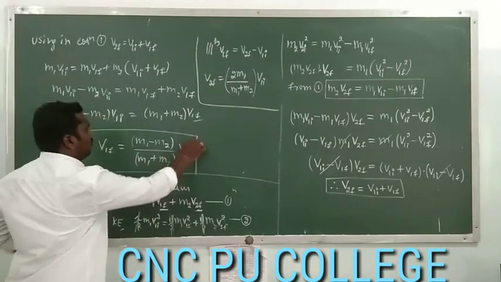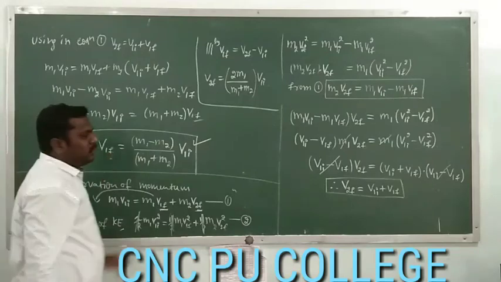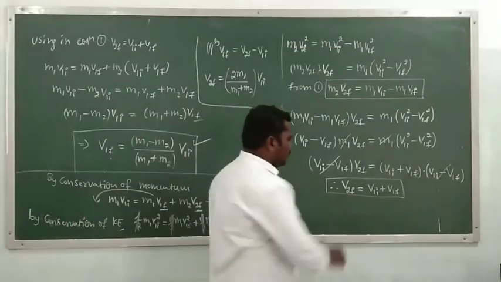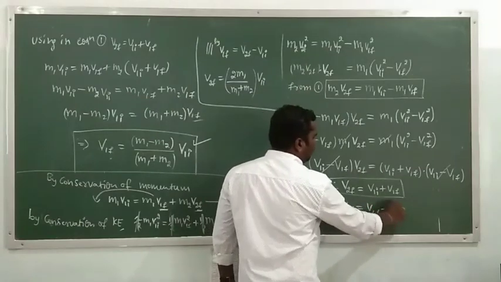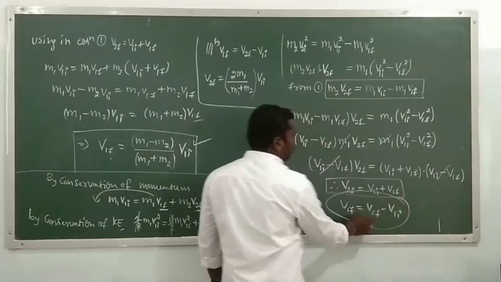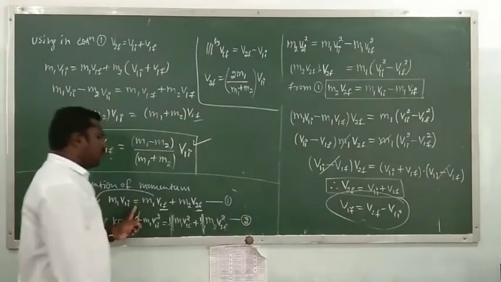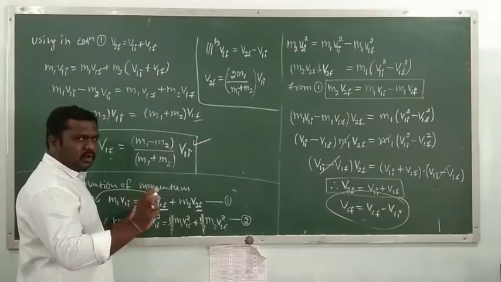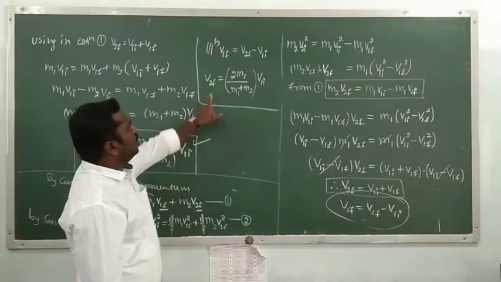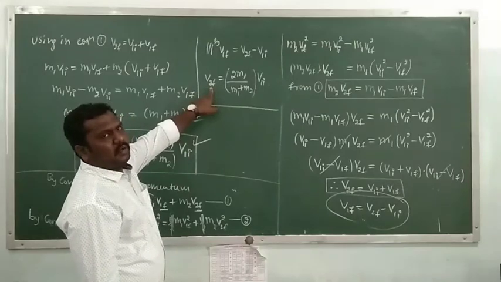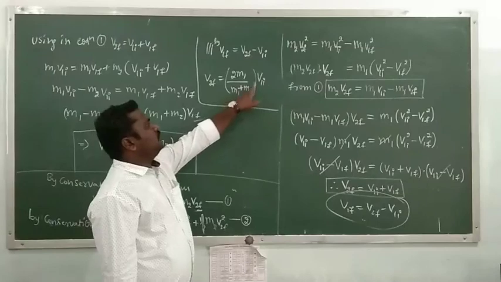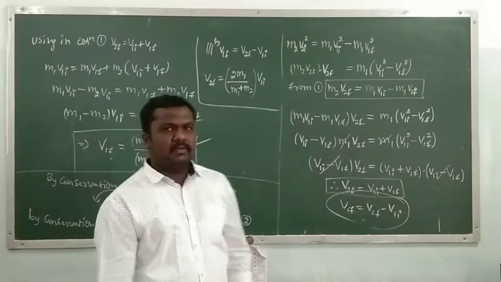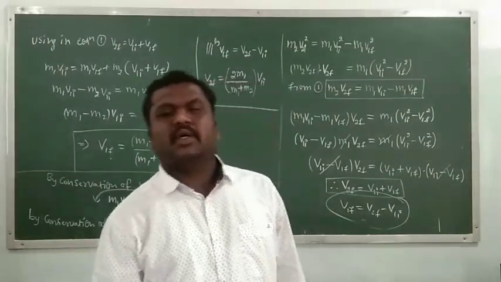So here we got the final velocity of the first body, with a small modification, that is v1f is equal to v2f minus v1i. Use this in equation 1 and make small rearrangements to get the final velocity of the second body, that is v2f is equal to 2m1 by m1 plus m2 into v1i. Okay, this is the elastic collision.